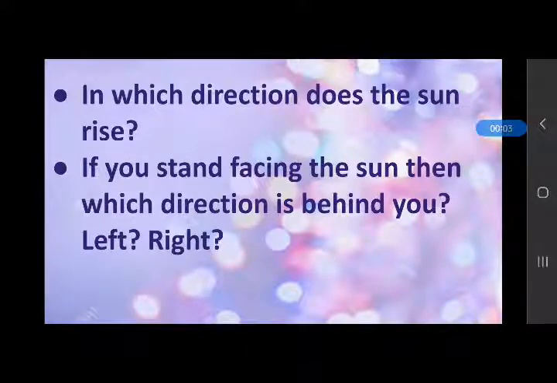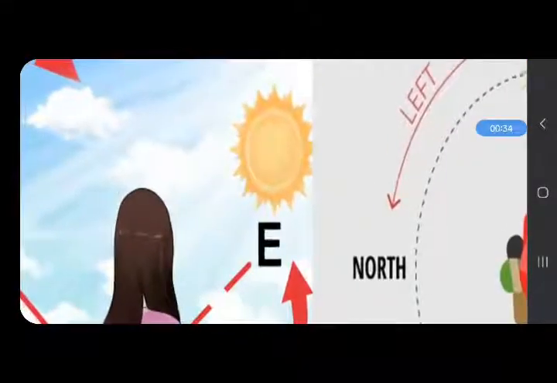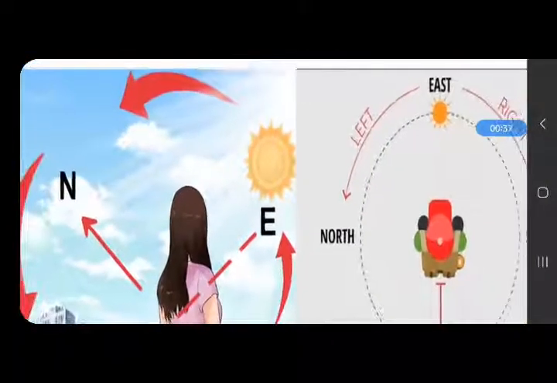So as we know, the sun rises in the east. So if you stand facing the sun, then which direction is behind you, and left and right? When we stand facing the sun in the direction of sun rising, this means this is east because the sun rises in the east. So try to understand with the help of this picture.